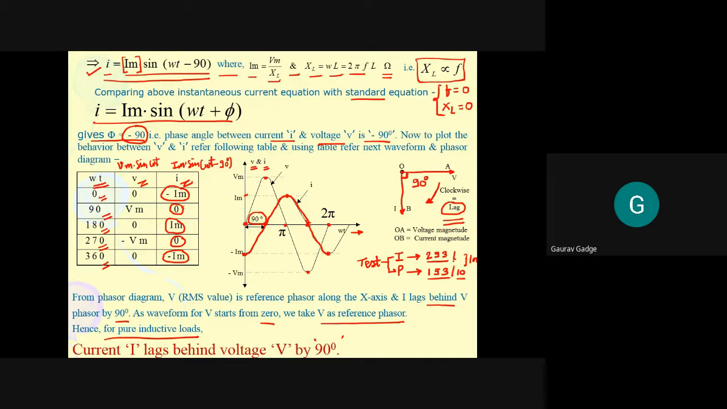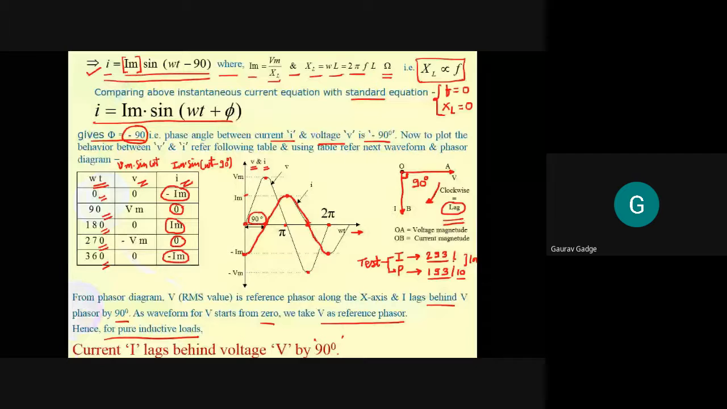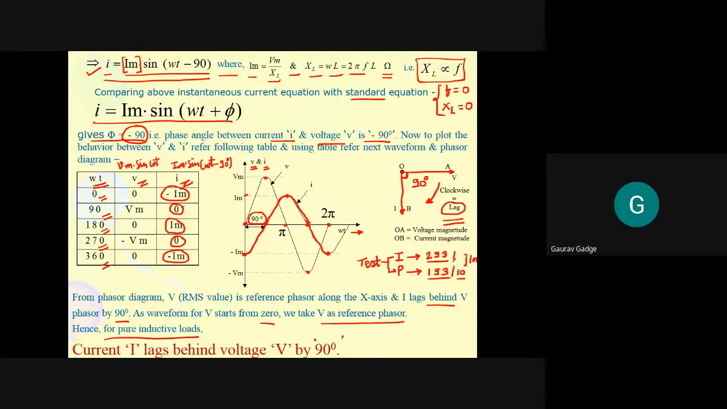Now, if I compare that scoreboard with the tabular waveform and the phasor diagram which we have drawn for a pure inductor, what we can say is current lags voltage. Voltage is the India, current is the Pakistan. So current lags voltage by 90 degrees. Voltage leads current by 90 degrees, just as India leads Pakistan by 100 runs.